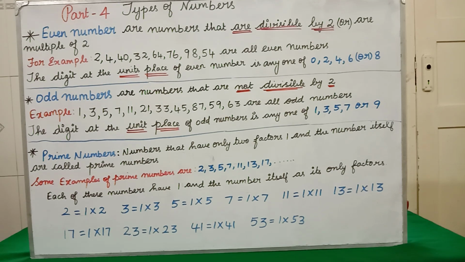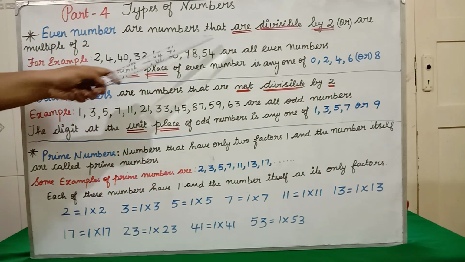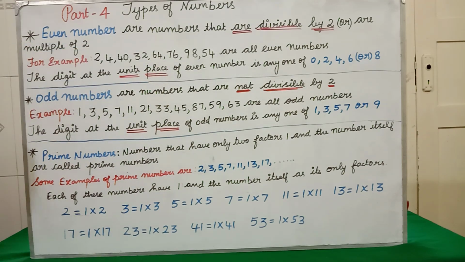Okay, what are the types of number we are having? We are having even numbers, odd numbers, prime numbers, composite numbers. So we are going to learn today about these 4 numbers. Okay, now let us see the first number, even number. Even numbers are numbers that are divisible by 2 or multiples of 2.